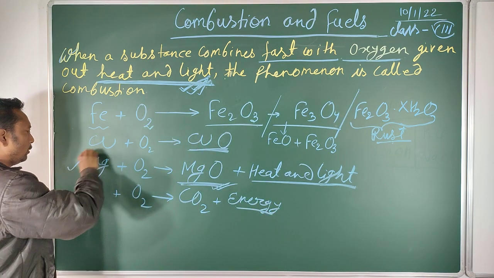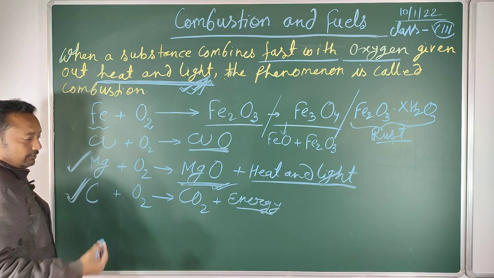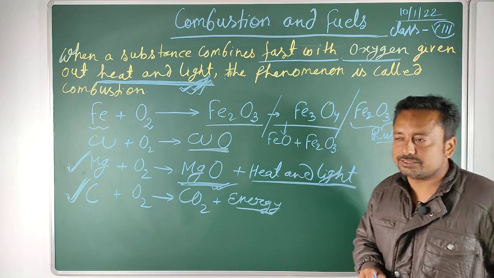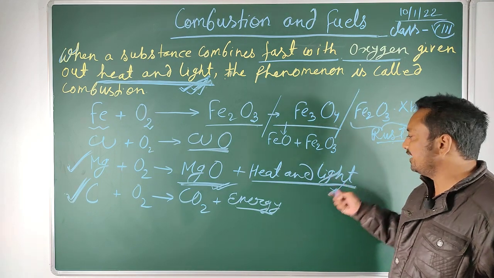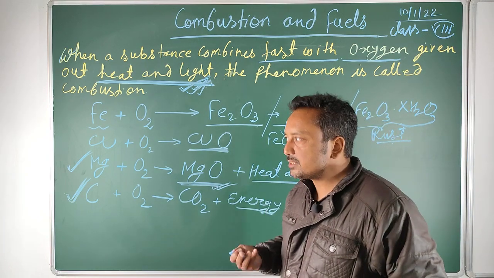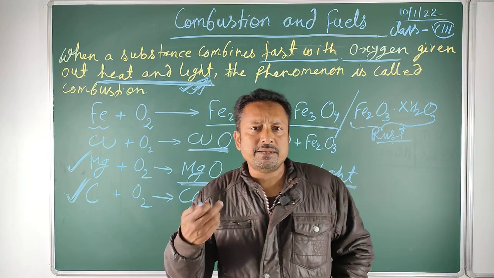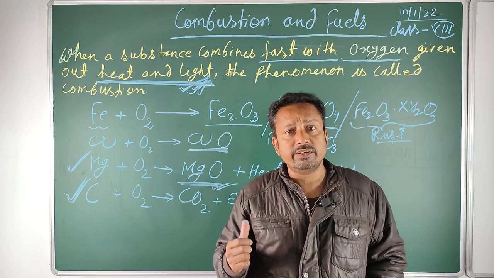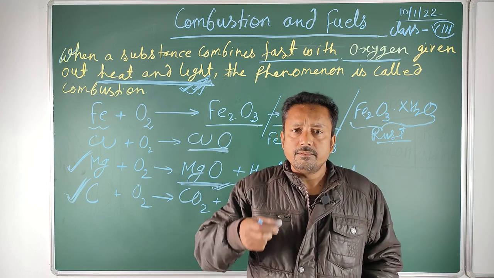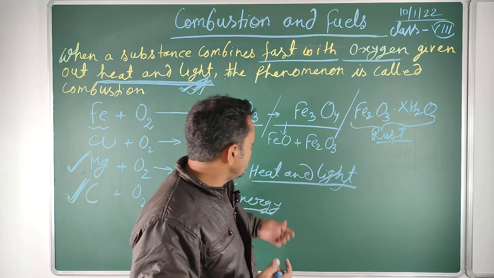So this one is also termed combustion because it is a special type of oxidation process where heat and light, both, are produced in the form of energy. So we can say that combustion is a special type of oxidation where the product must be heat and light.